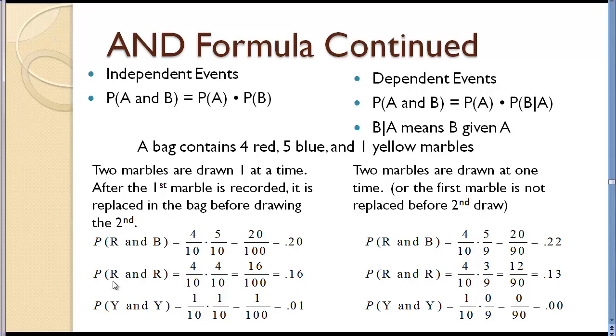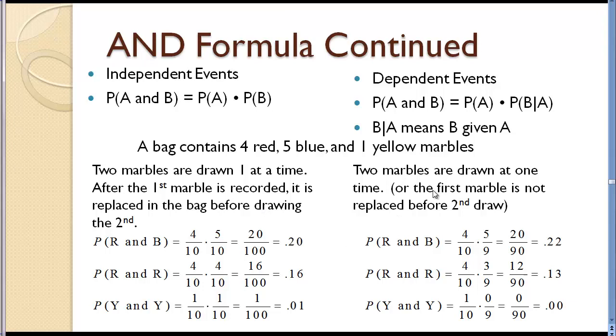The probability of getting a red followed by a red would be 4/10 times 4/10. And the probability of yellow followed by yellow is 1/100th. Now it's possible to get 2 yellows because remember, we draw the first yellow, look at it, record it, and then put it back into the bag, so there's still a yellow one.